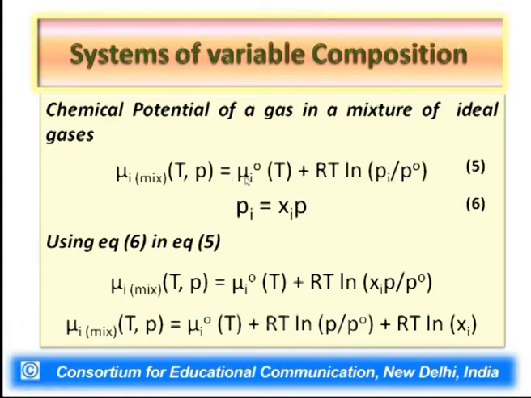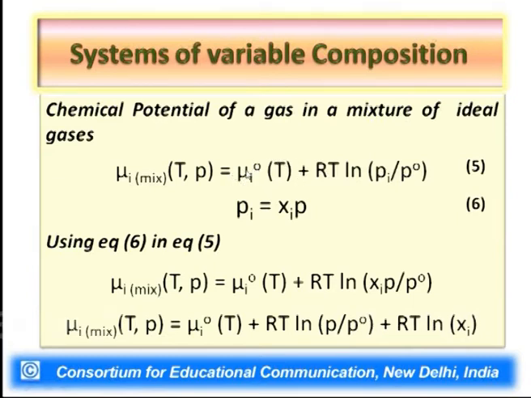That is equal to, now you can easily make up what way this expression can be chosen. Again the chemical potential of any substance will be equal to the standard chemical potential.